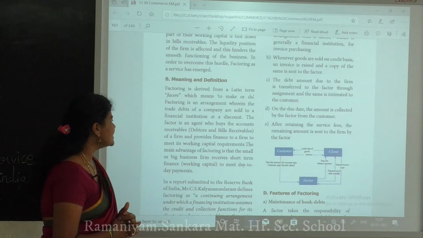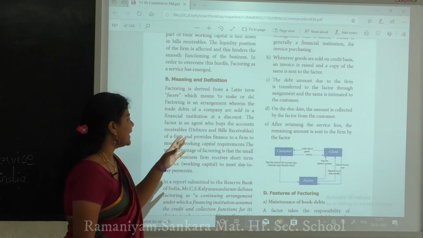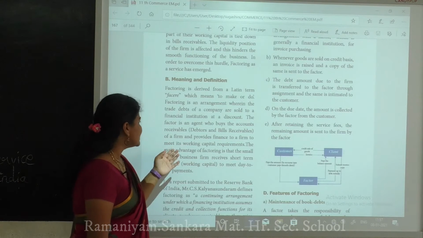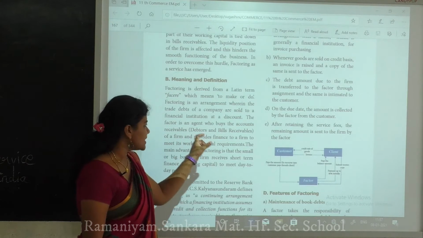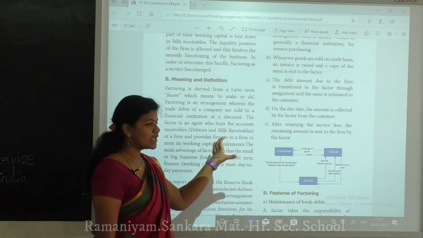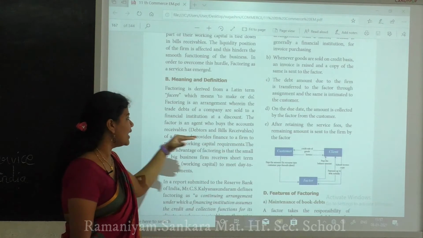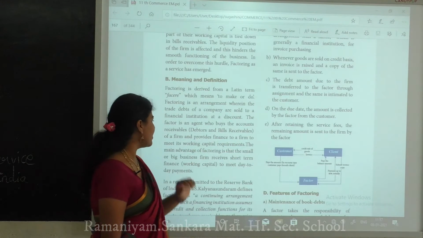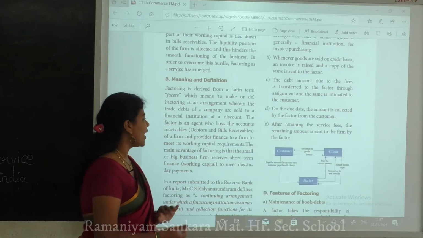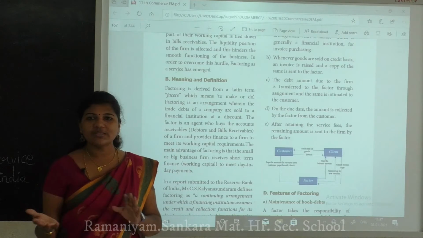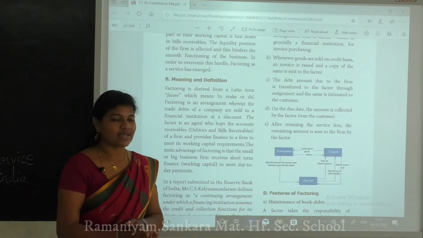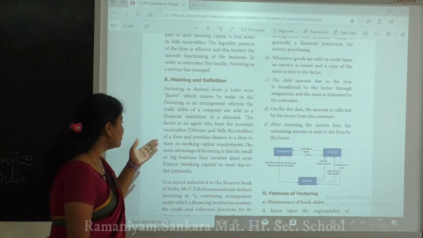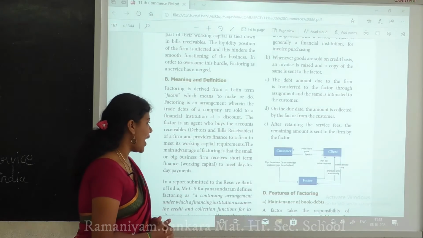So the factor is an agent who buys account receivables. Underline these words: the debtors and the bills receivable of a firm, and provides finance to the firm to meet its working capital requirements.